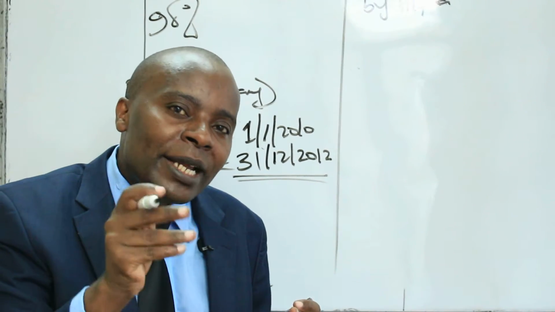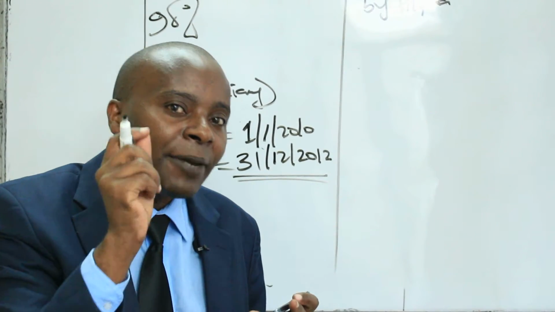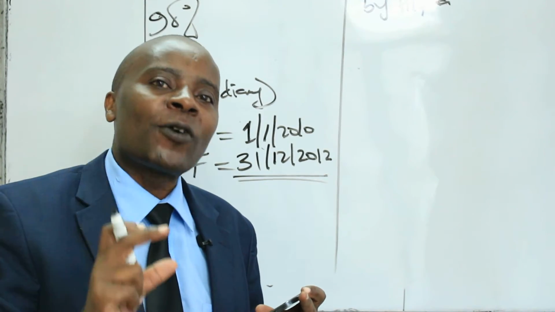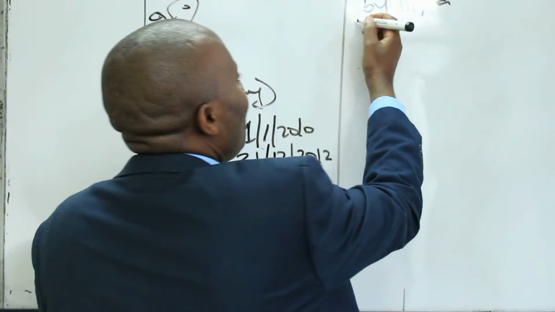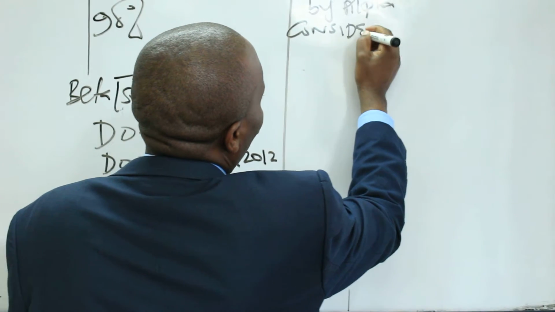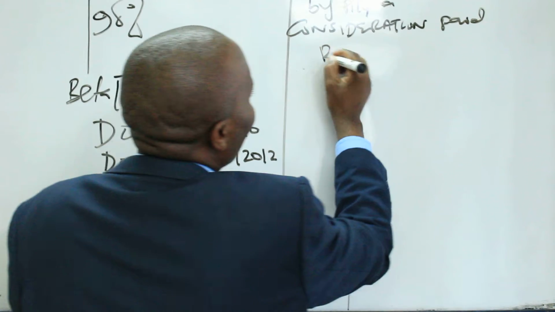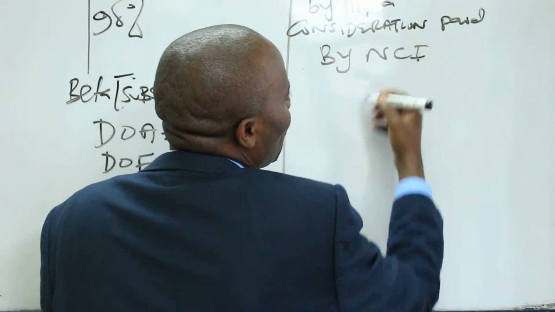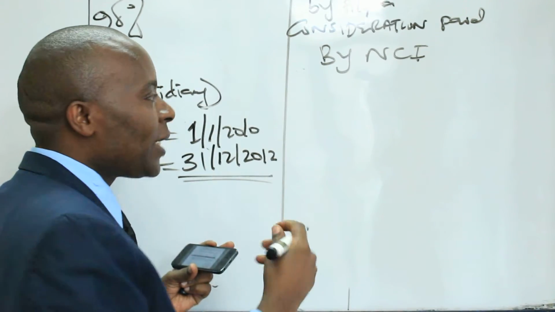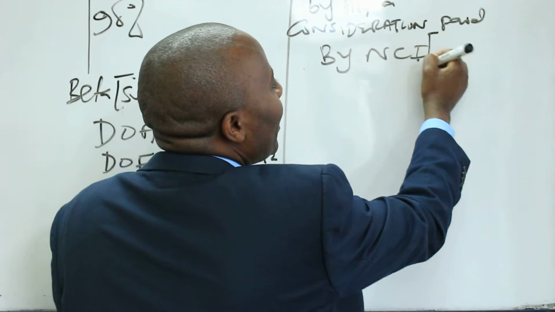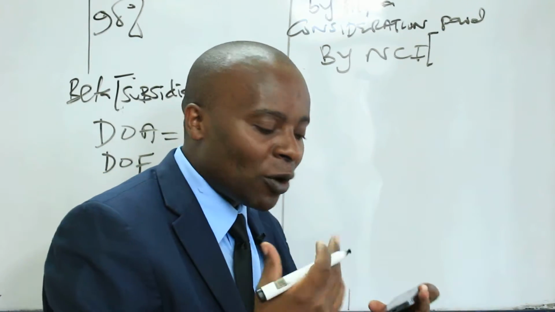Meaning that there is another party that came and acquired this 10%. We normally call this smaller party the minority or non-controlling interest. So we have here consideration paid by NCI, non-controlling interest, the minority interest, the ones who have got a smaller percentage. Now basically here we shall look at their fair value at the date of acquisition.